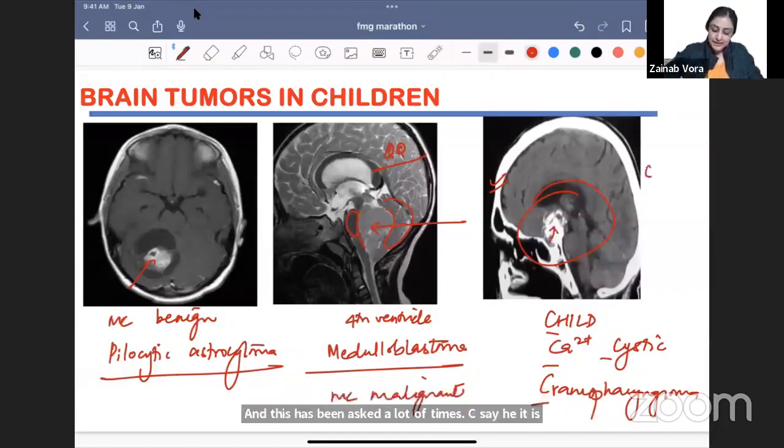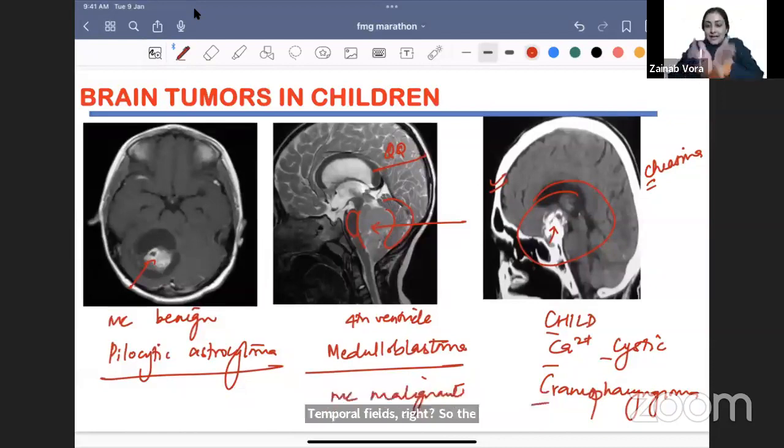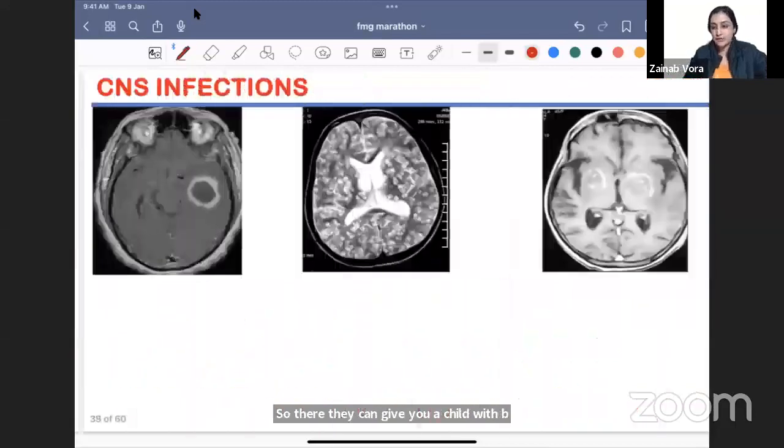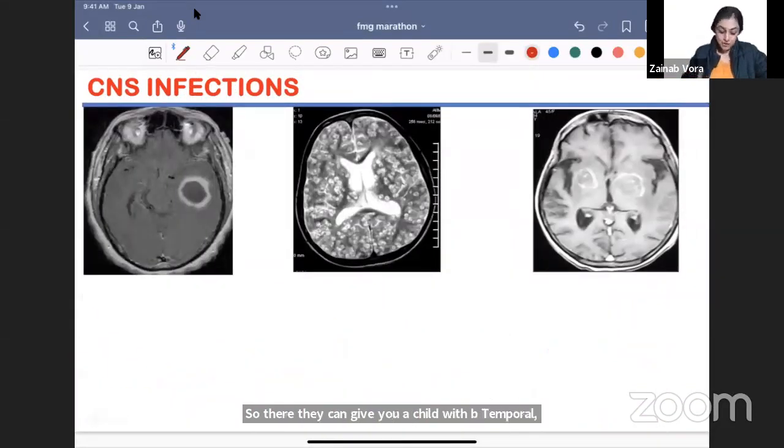It can compress the optic chiasma. जब optic chiasma compress होता है कैसा visual defect मिलेगा? Temporal fields, right? So both the nasal fibers cross at the chiasma, so the temporal fields will go. So it is bitemporal hemianopia. So there they can give you a child with bitemporal hemianopia. Always think of a craniopharyngioma. ठीक है, चलो 3 CNS infections करेंगे very quickly.